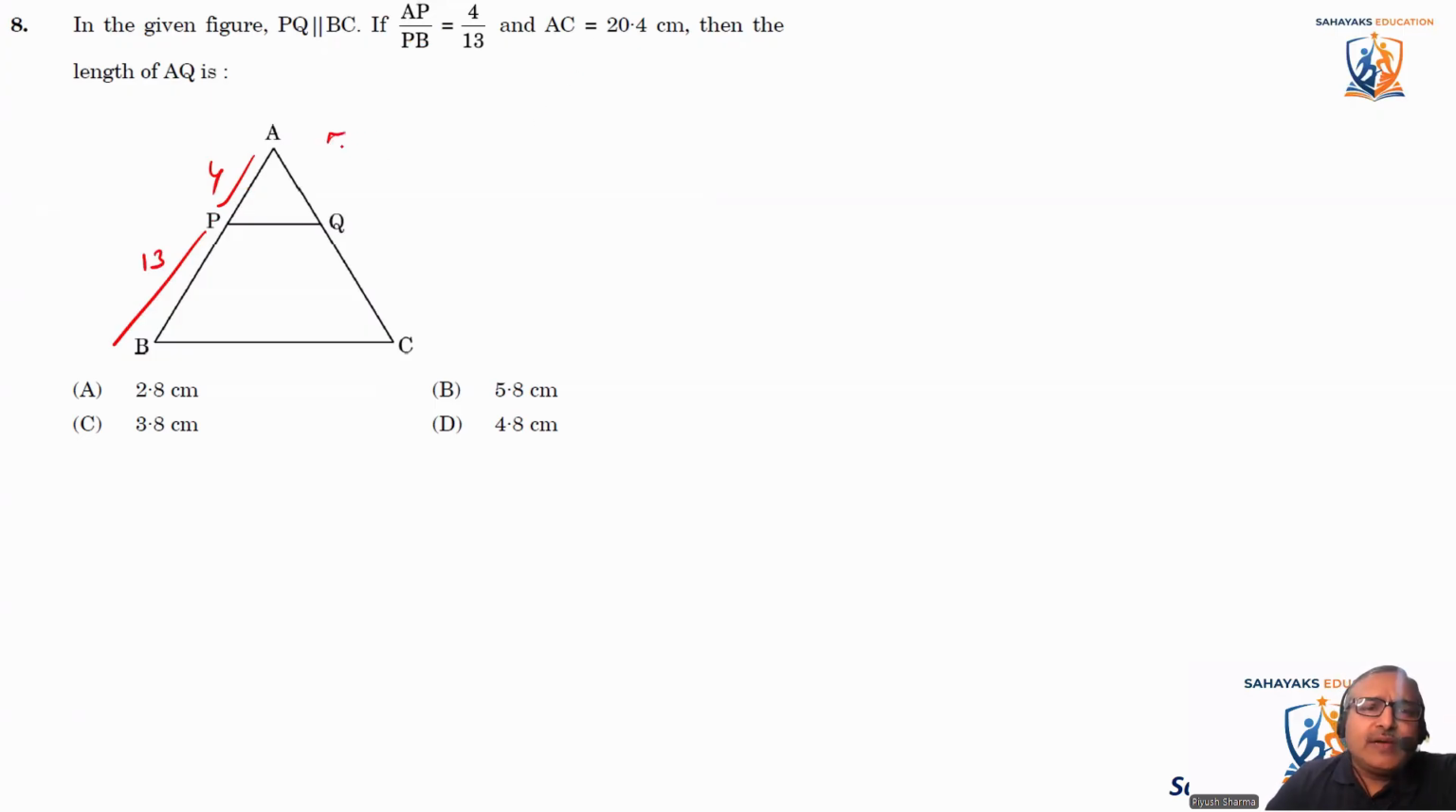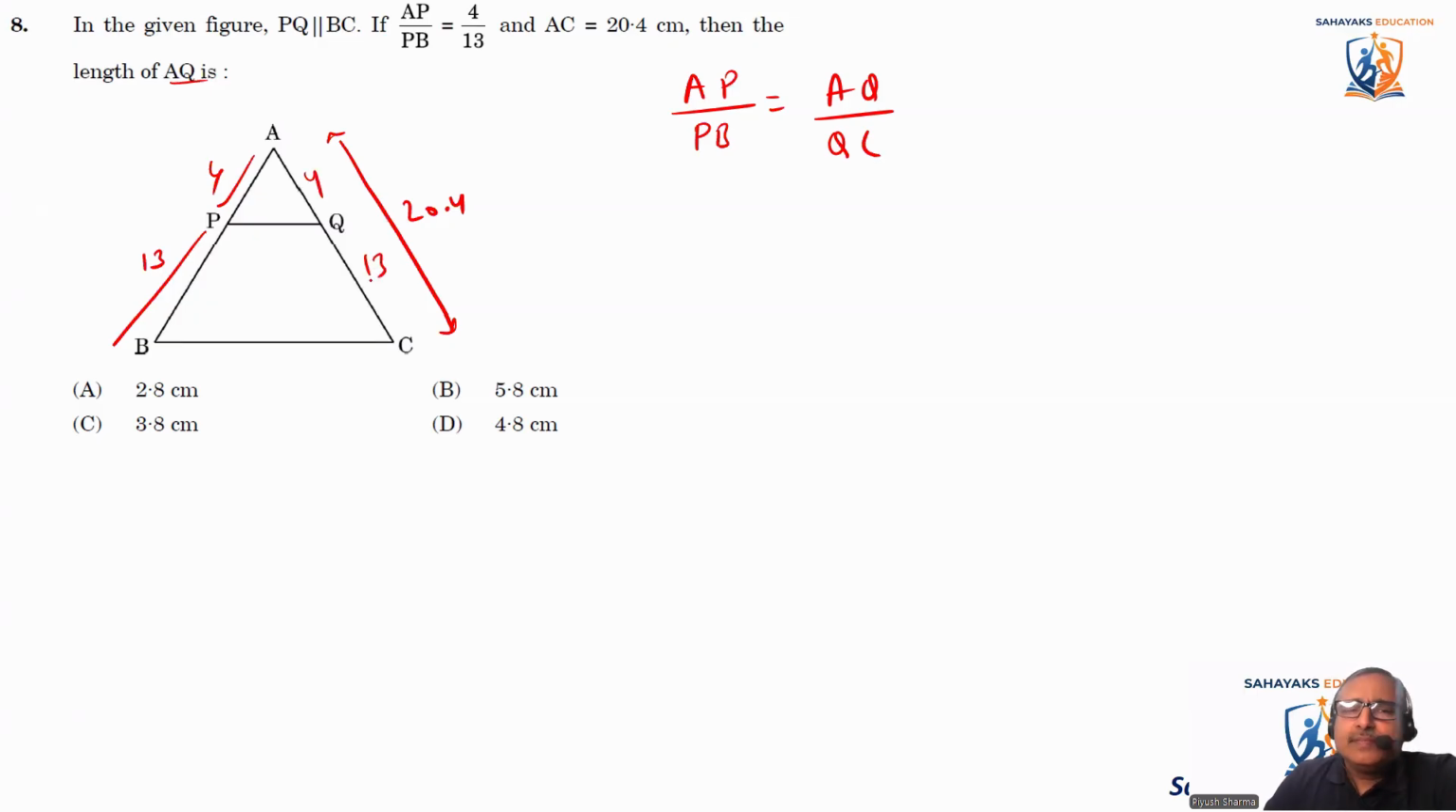ये पूरा 25/4 है, 20.4 है. ठीक है, then the length of AQ is, see, we know that AP by PB is equal to AQ by QC. So let's first divide it into the same ratio. So I can say that these are also in the ratio of 4:13, right? अगर ये 4:13 की रेशियो में है तो ये भी 4:13 की रेशियो में होगा.